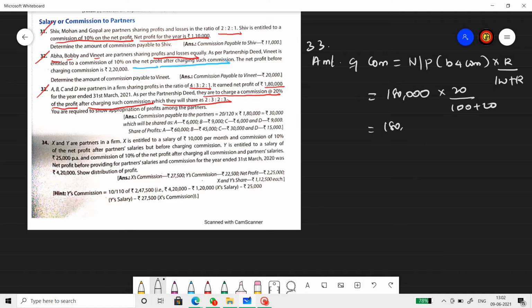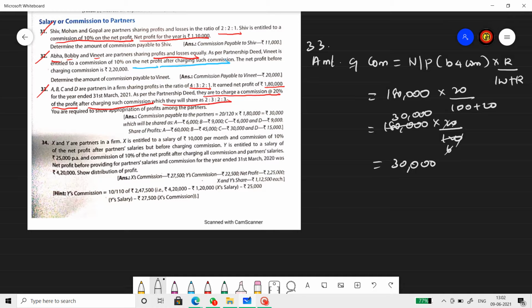So it's 1,80,000 into 20 by 120. Right? 1,80,000 into 20 by 120. So if you do that, 6 times, commission amount is 30,000. So total amount of commission is 30,000, and they made an agreement of distributing the commission in the ratio of 2:3:2:3.